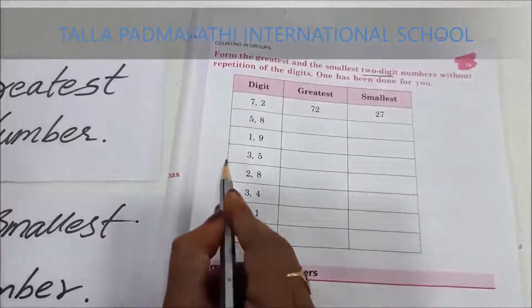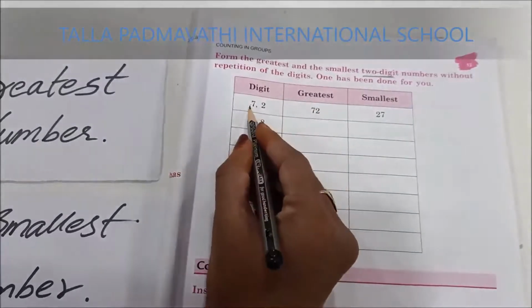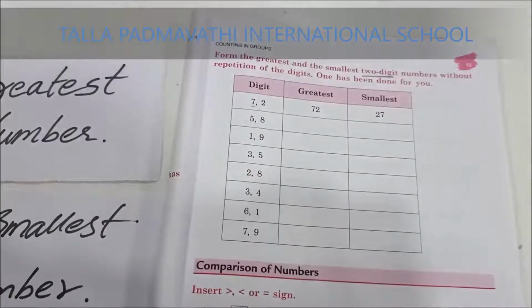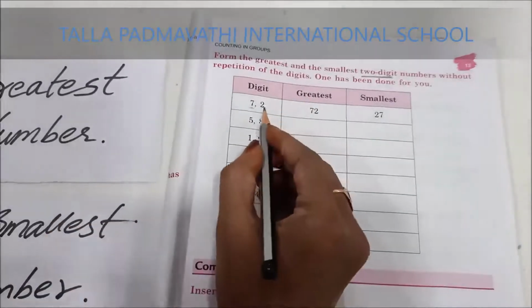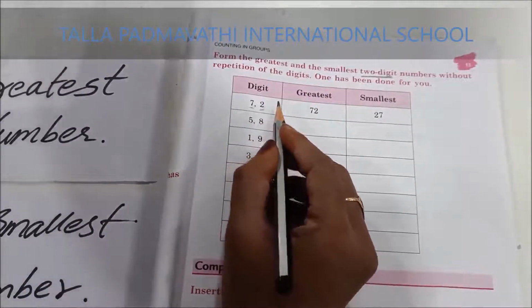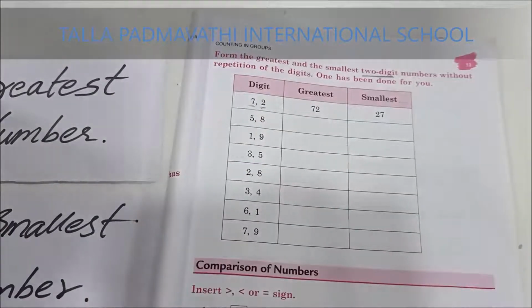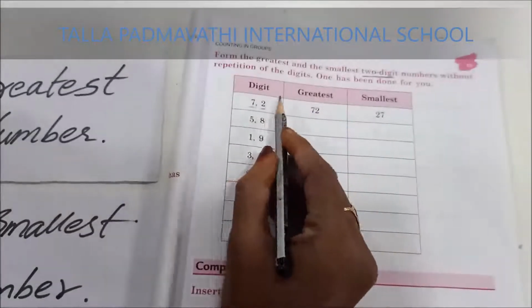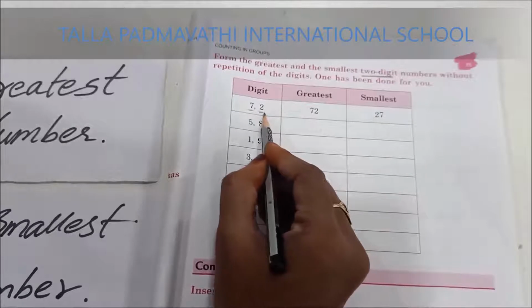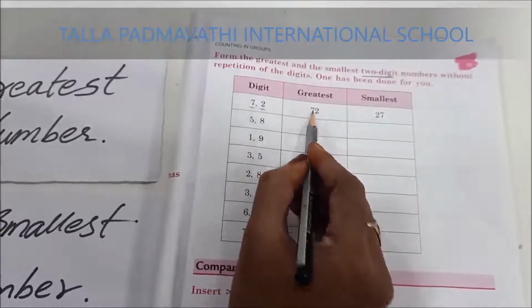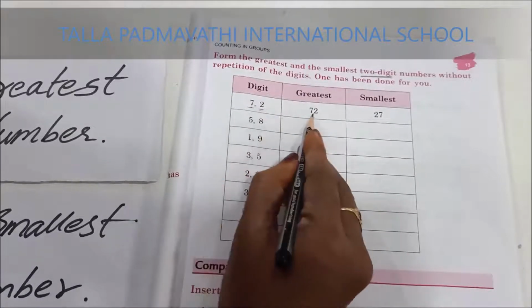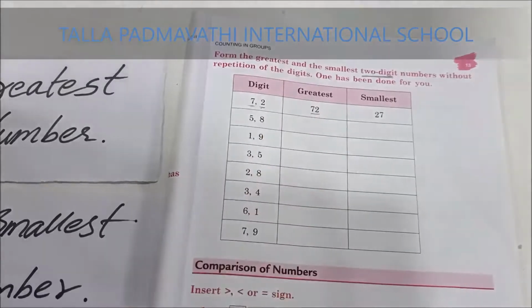One has been done for you. So children, you need not use 7 two times to form a number. You should use 7 as well as 2. The first one is done for us. Let us see. What is the greatest digit, 7 or 2? 7 is written. After that, 2. What is the number formed?